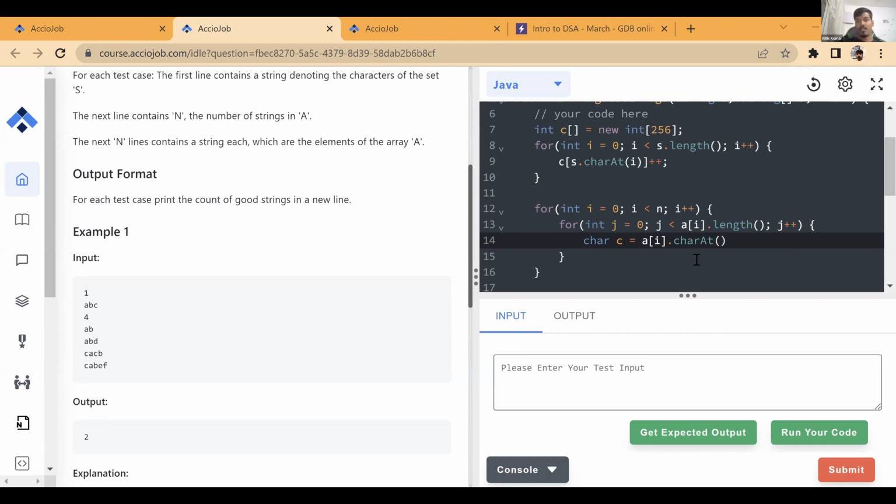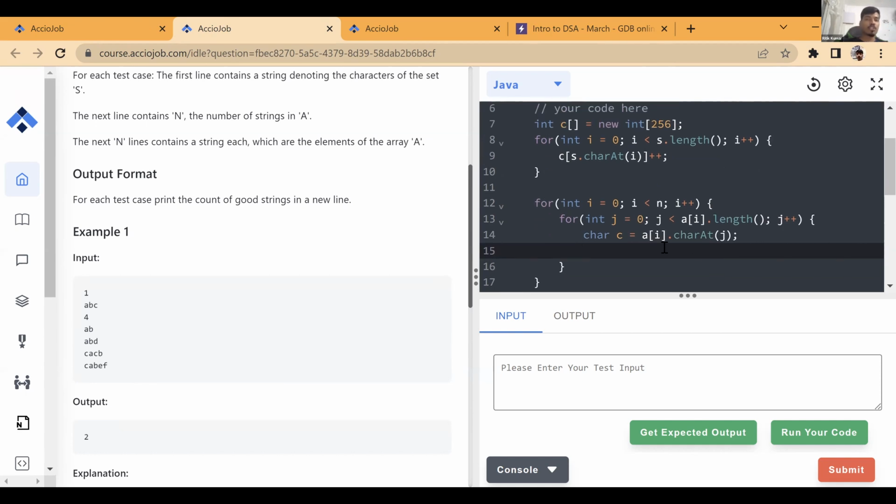Okay, see. So A of I is the string. In the A of I, we want to get the character at index J, right? Now this character should also be present in the string S. Now, can anyone tell how will we check whether it is present in the string S? I wrote the entire logic, just one if condition. How will we check?